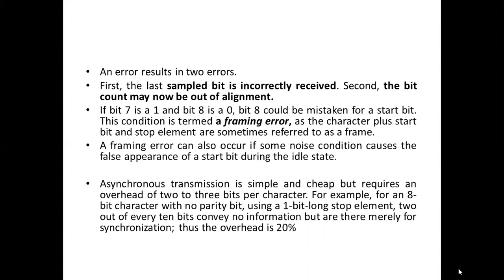Why? Because even if I am not considering the parity, I require 2 additional bits. One is the start bit and another one is the stop bit. So this is what leads to overhead. For each character transmission I need to add additional bits. So that is the overhead in asynchronous transmission.